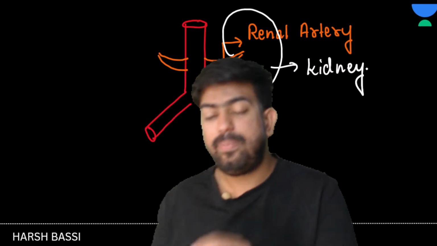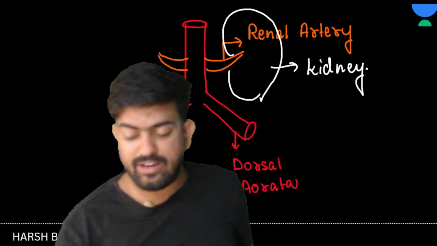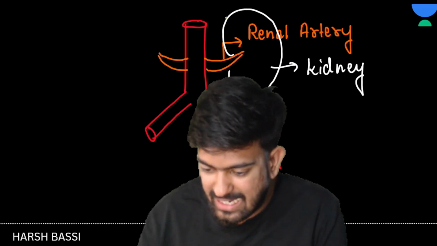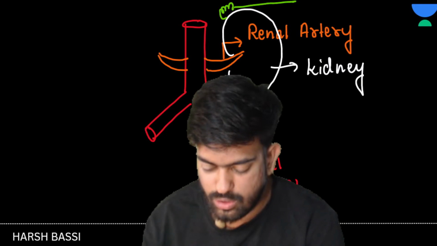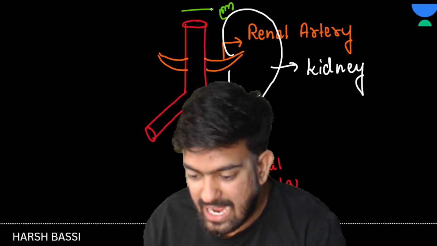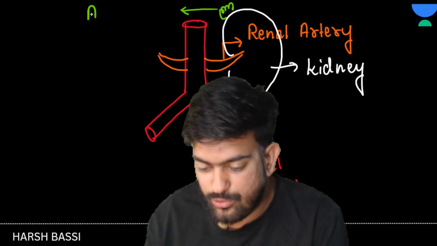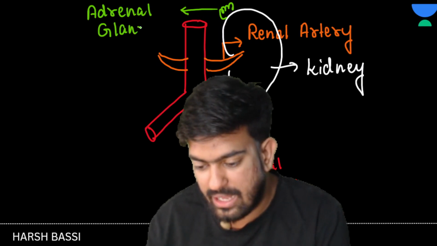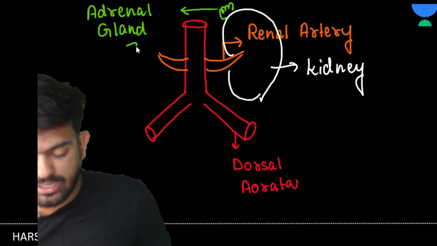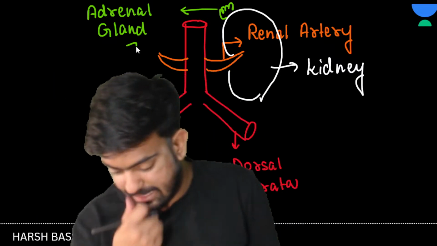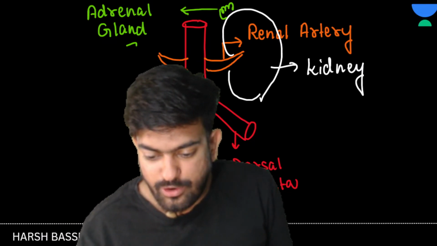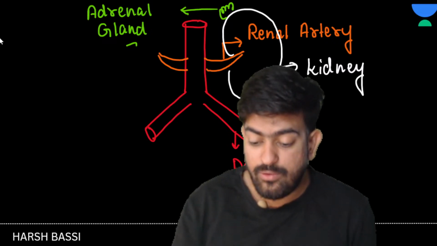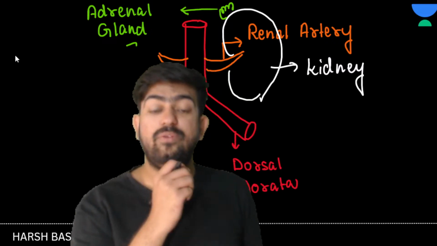Next, above the kidney we have a gland, and this gland is known as what, bachcho? This gland is known as the adrenal gland. Yes or no? Clear? Okay. Chalo. Great. Now from this kidney, some things will be coming out also. What things are they? Number one will be the vein.